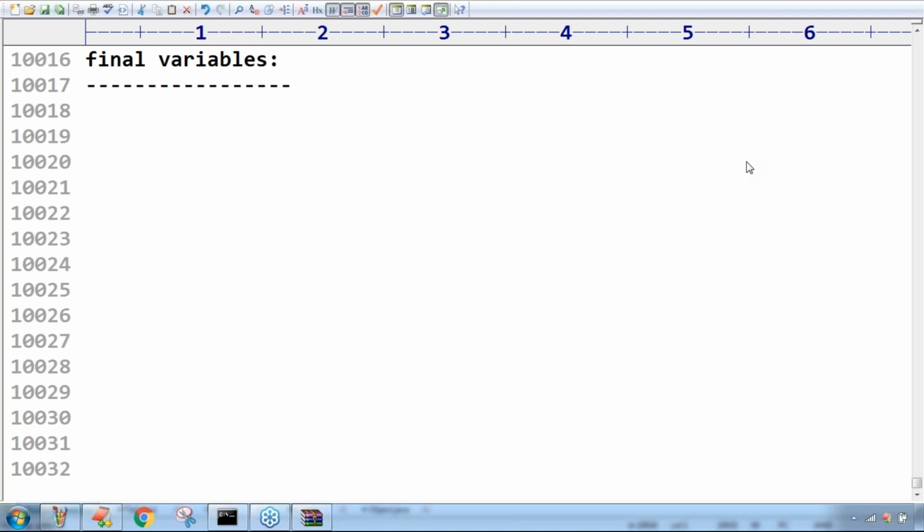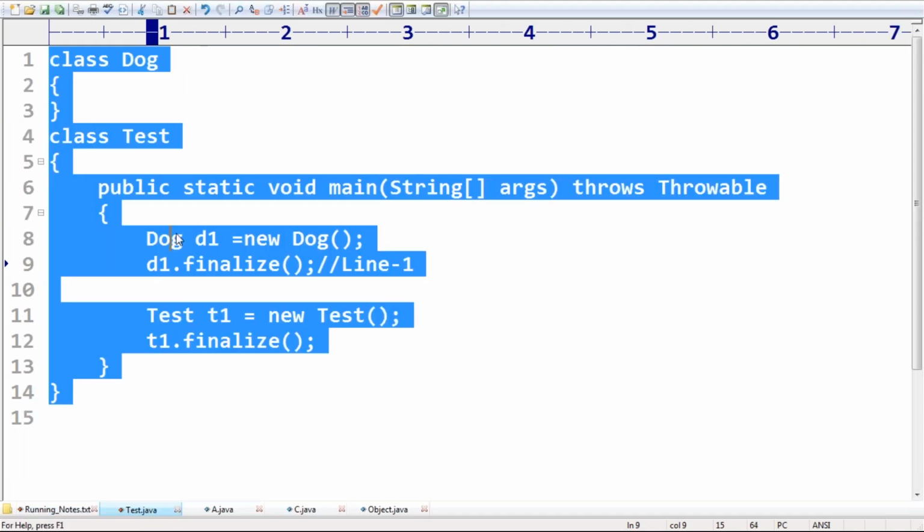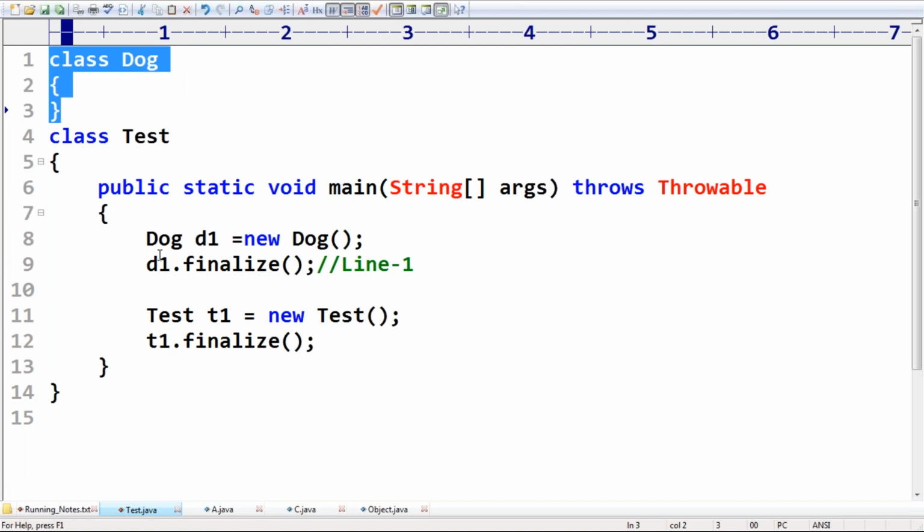Can I go to the valuable concept? We require to talk about final variables, right? Very simple. We have three types of variables: instance variable, static variable, local variables. Take very special care of this terminology, friends.